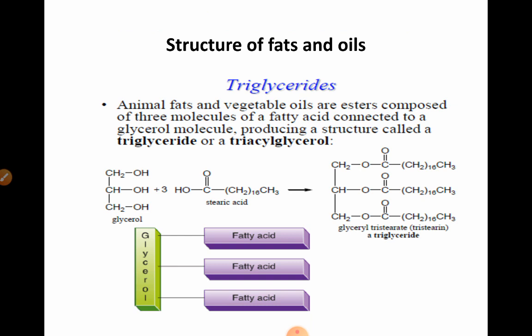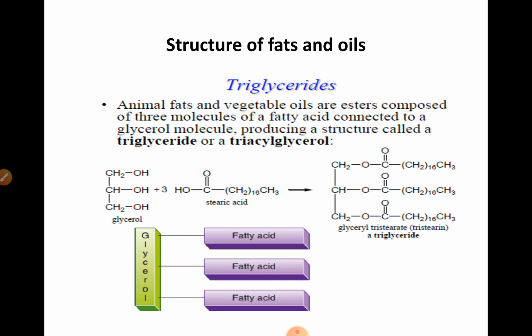Animal fats and vegetable oils are esters composed of three molecules of a fatty acid connected to a glycerol molecule, producing a structure called a triglyceride or a triglycerol. So we have three fatty acids and one glycerol molecule.